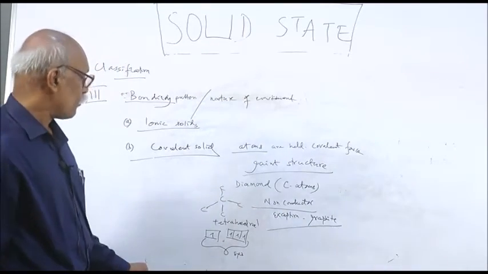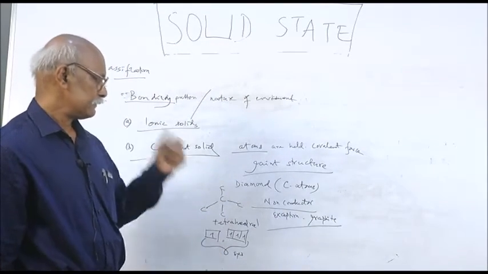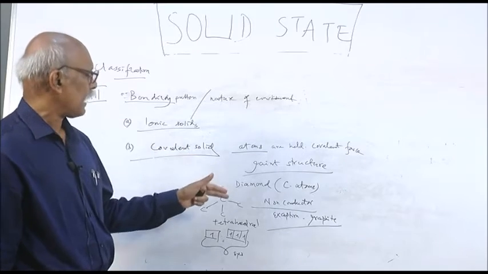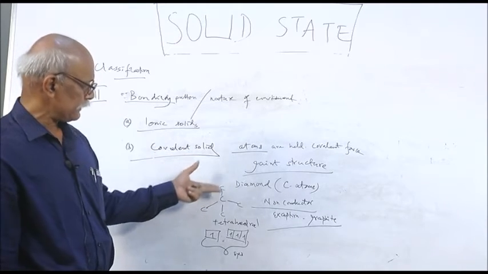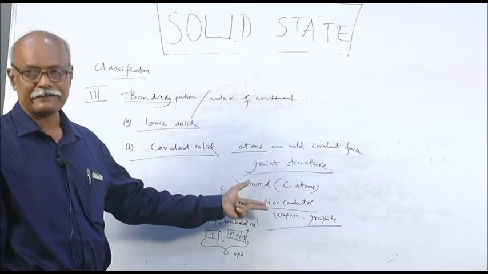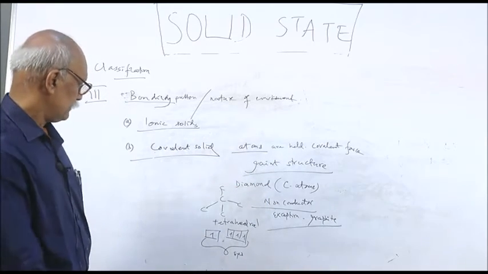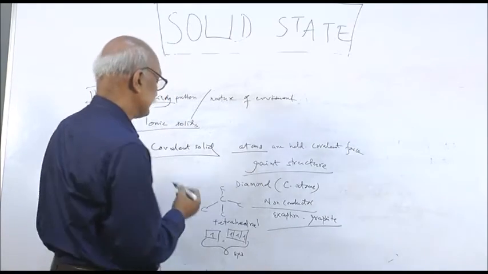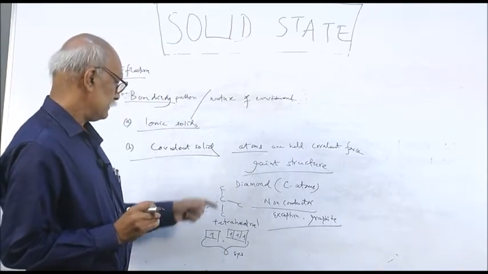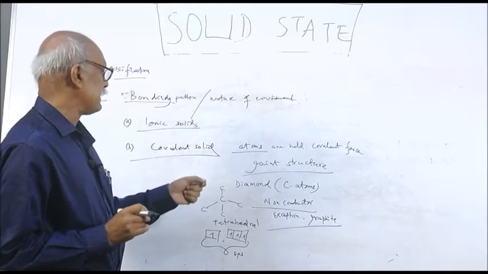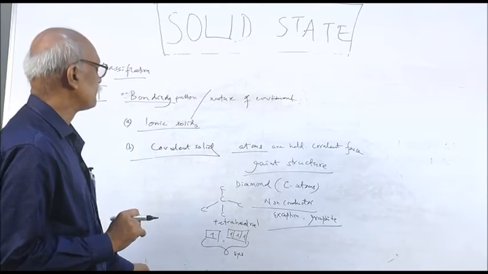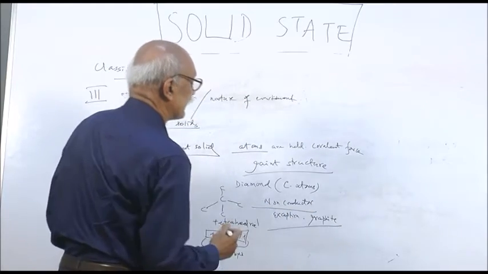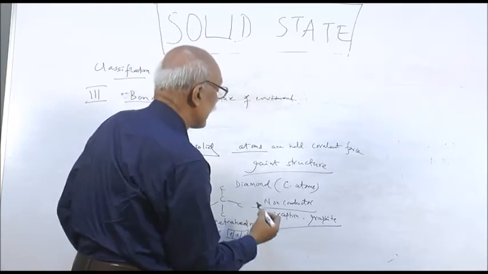Graphite is an allotrope of carbon. There are three crystalline allotropes: one is diamond, another is graphite, and another is fullerene, the newly developed allotrope, carbon 60. All these are crystalline solids held by covalent bonds. These are covalent solids, and only graphite conducts electricity due to the difference in bonding.